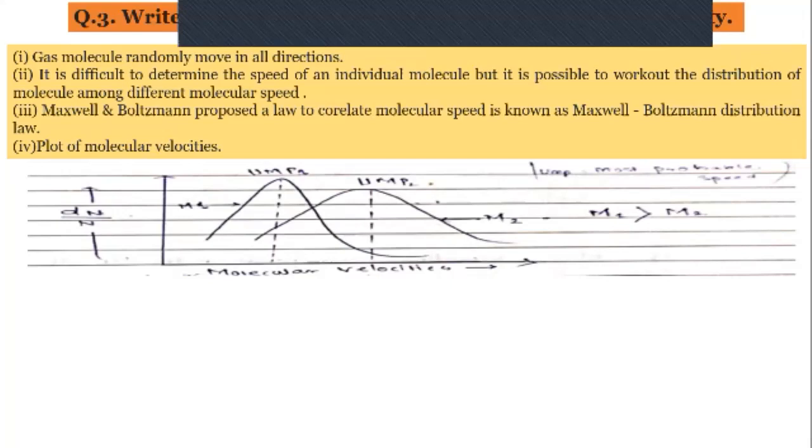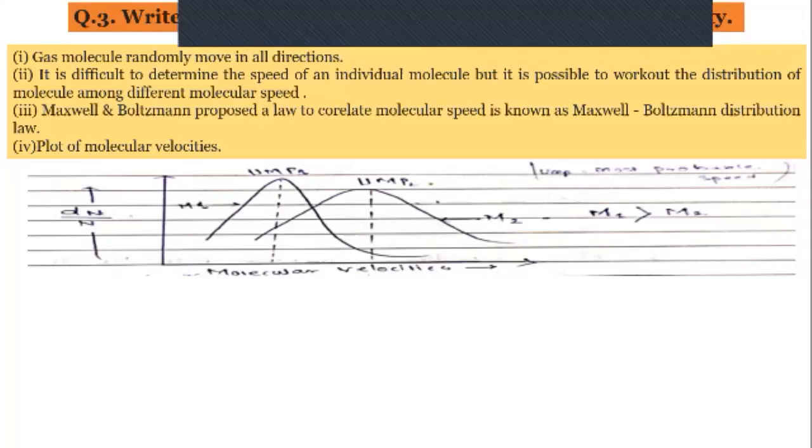I already said, UMP is nothing but the most probable speed. It is the speed which will be possessed by most of the molecules in the distribution curve, known as the most probable speed, or in short UMP. It is denoted by the symbol UMP. Then dn by n is the fraction of the molecules having a particular speed.